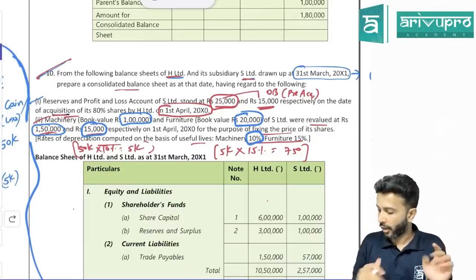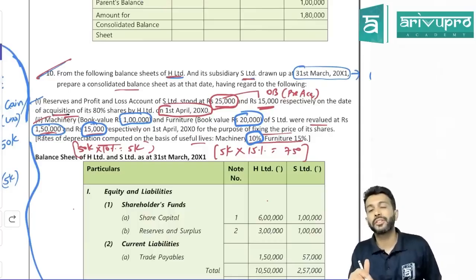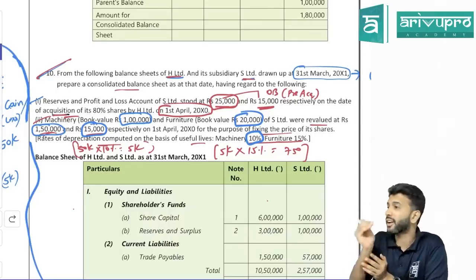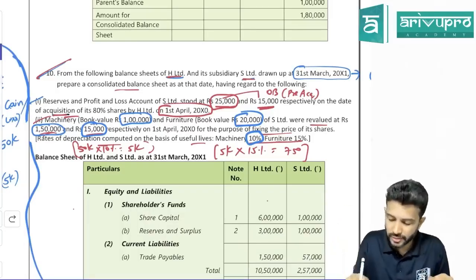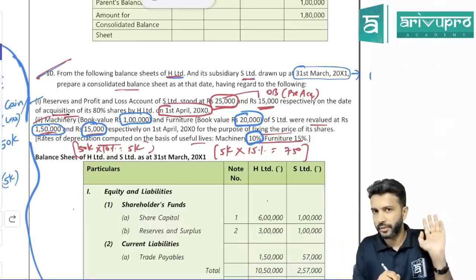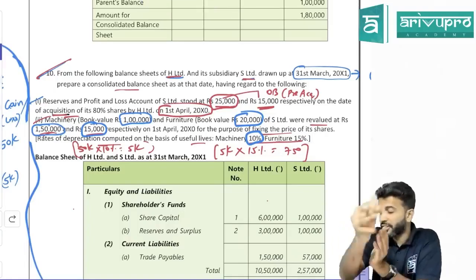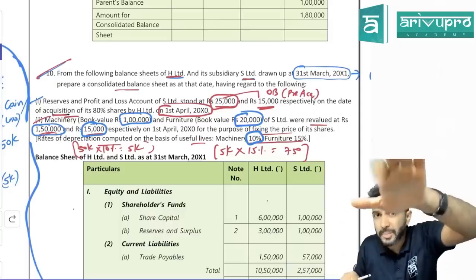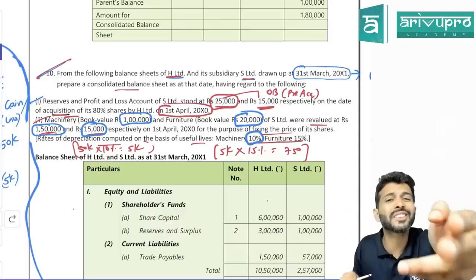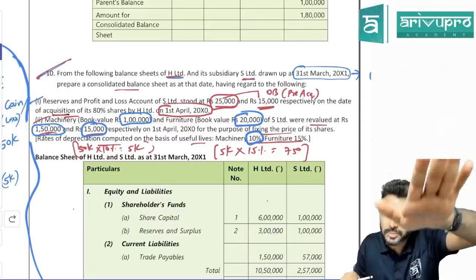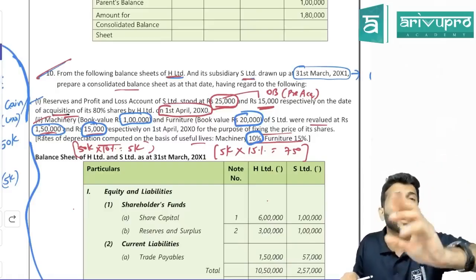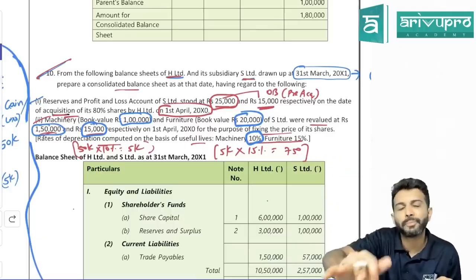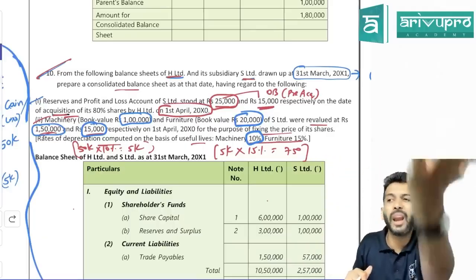Okay? Alright, now this 750 ka reversal of depreciation will come under pre or post? Post, because it's a depreciation. Depreciation will come on the date of control or at the end of the year? End of the year. So this 750, where should it come? Under post-acquisition profit. Now, are you charging more depreciation or are you reversing? Sir, if you account more depreciation, P&L balance will reduce because depreciation is an expense. When you account more expense, P&L balance will reduce. Here you are accounting more expense or you are reversing the expense? Reversing the expense means you are reducing the expense. If you reduce the expense, P&L balance will increase.